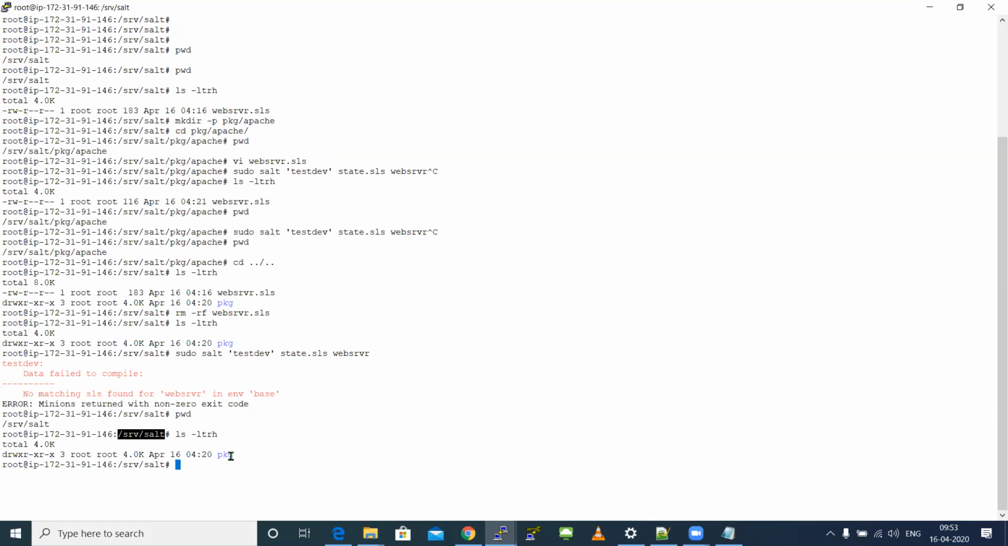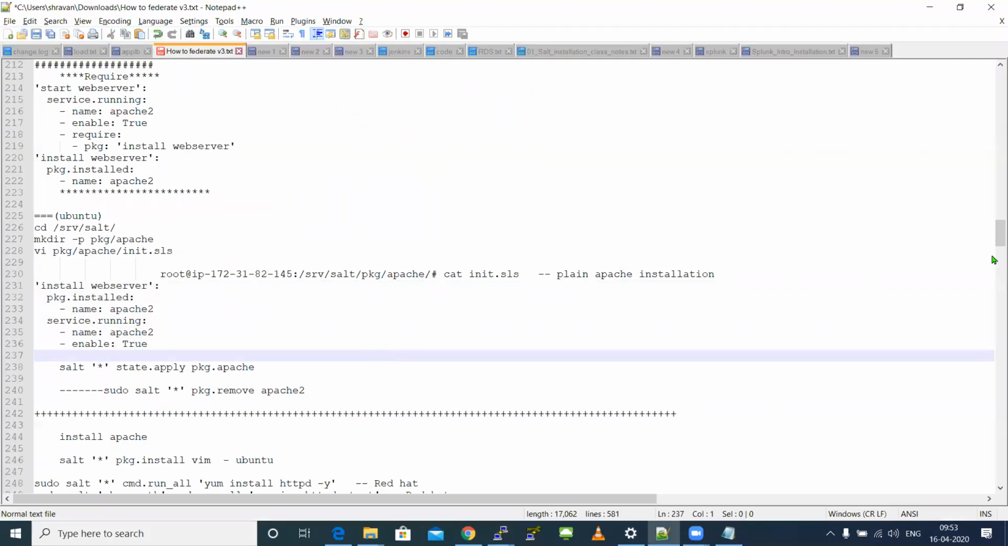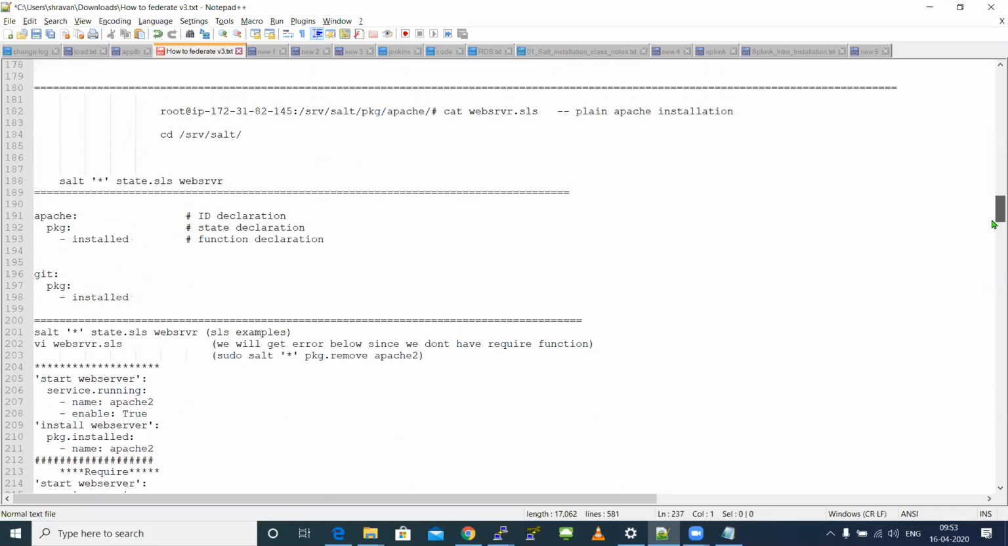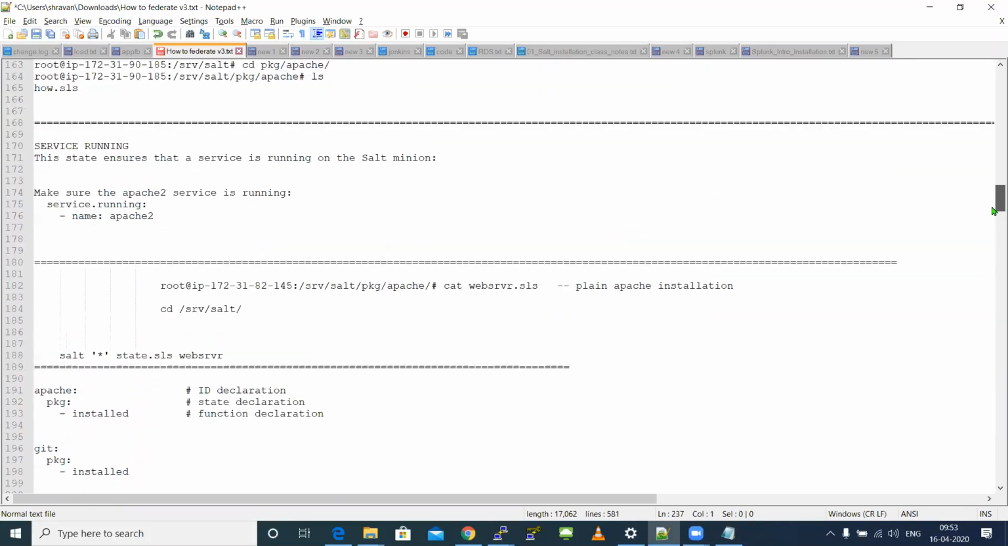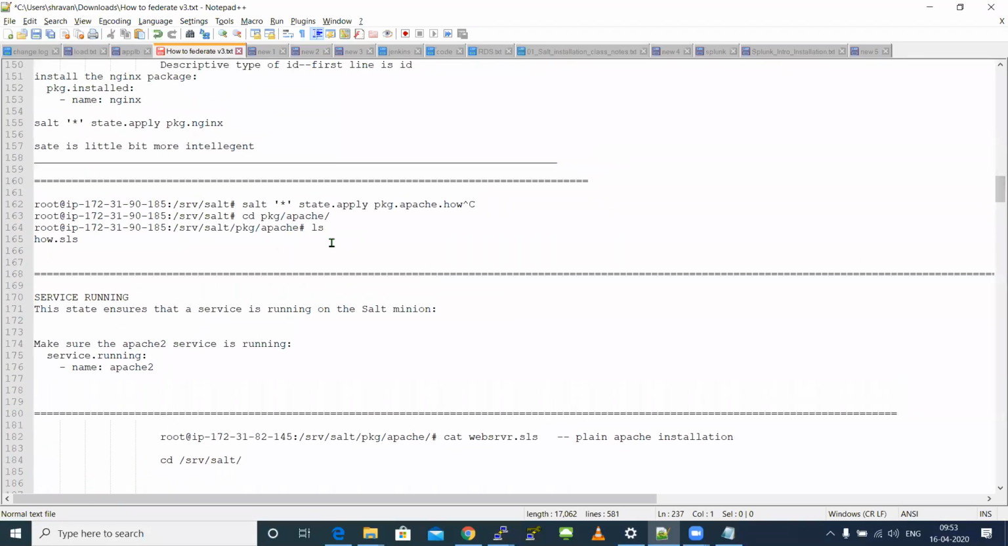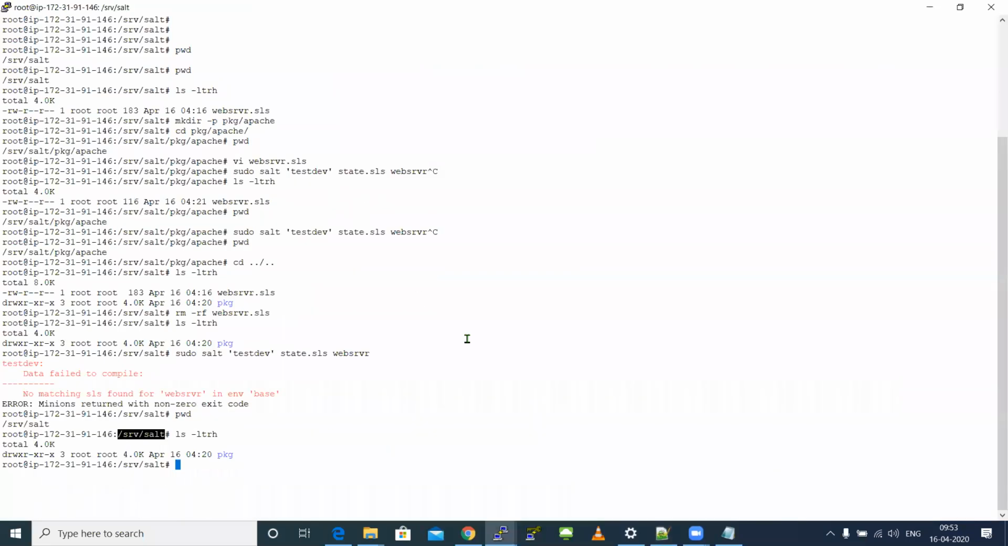I have the SLS file inside a folder called package and a folder called Apache. So inside /srv/salt/package/apache, I have my SLS file. So what you need to do is use a different function for that. The default command will not get executed. You have a different function called state.apply.